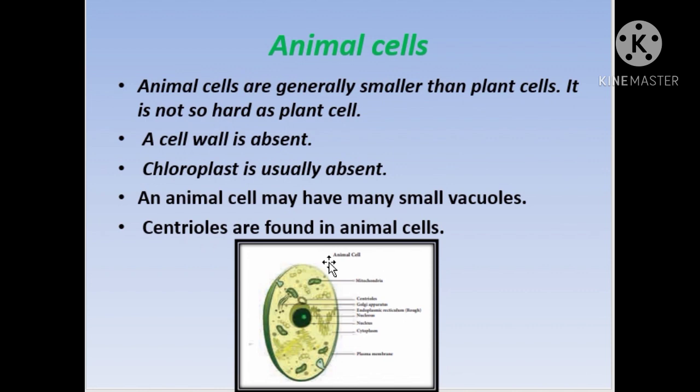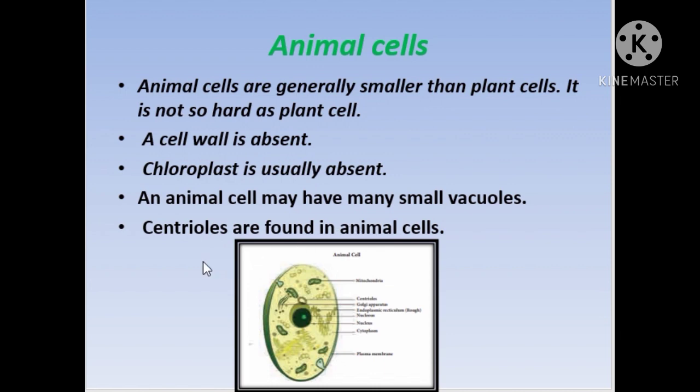Now coming to the animal cell here, animal cells are generally smaller than the plant cell and a cell wall is absent. The major difference between the plant cell and the animal cell is the presence of cell wall in plant cell and absence of cell wall in animal cell. Chloroplast is present in plant cell and absent in animal cell. This is the common and major difference between the plant cell and the animal cell. And one more difference here: an animal cell may have small vacuoles, that are storage in function, and centrioles are found in animal cell.